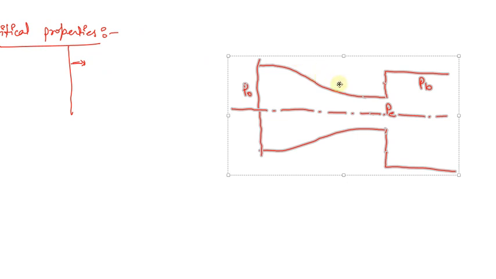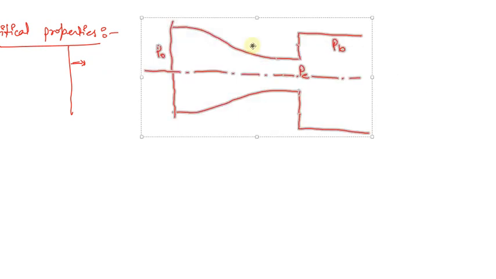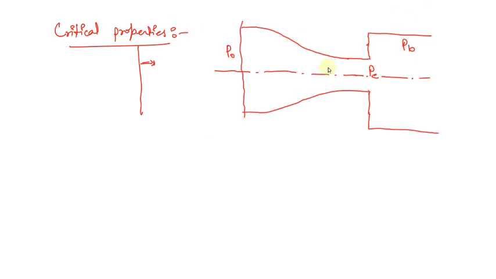Now moving further, let us talk about the critical properties. What are the critical properties? To define this, let us draw a diagram first, and then we'll discuss it. Let's say I have drawn a diagram that shows a converging channel. At the inlet, the pressure is the stagnation pressure. That means it is not having any velocity at the inlet section.